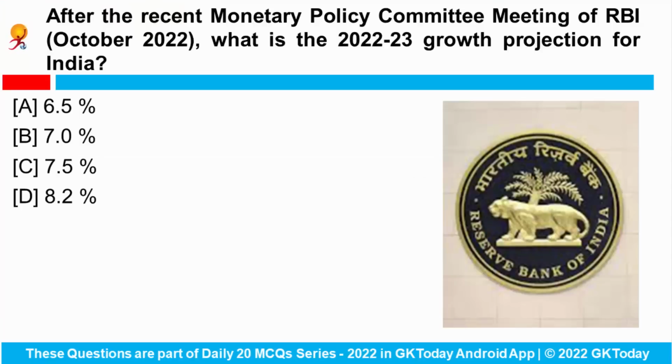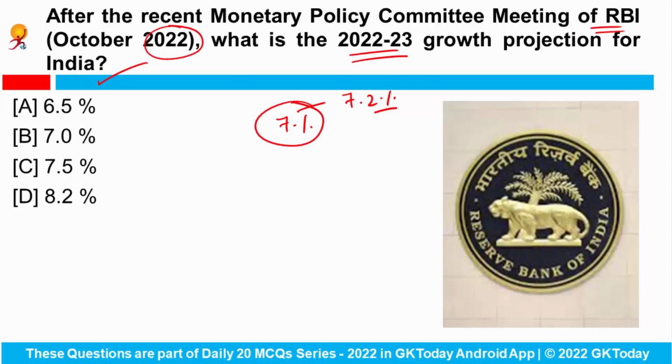Let's start. After the recent Monetary Policy Committee meeting of Reserve Bank of India for the month of October 2022, what is the 2022 to 23 growth projection for India? So after the recent MPC meeting of RBI, the Reserve Bank has cut the 2022 to 23 growth projection to 7% from its previous estimate of 7.2%.